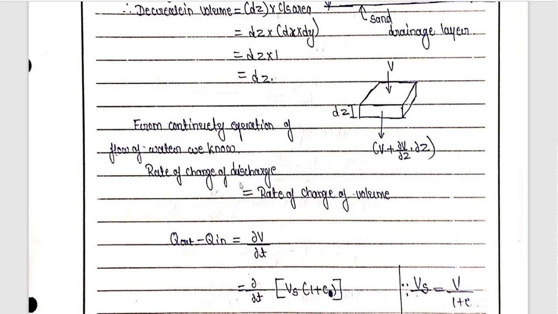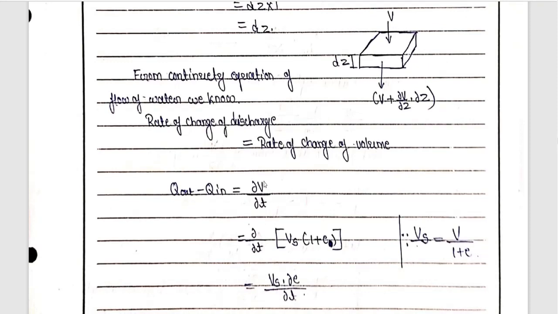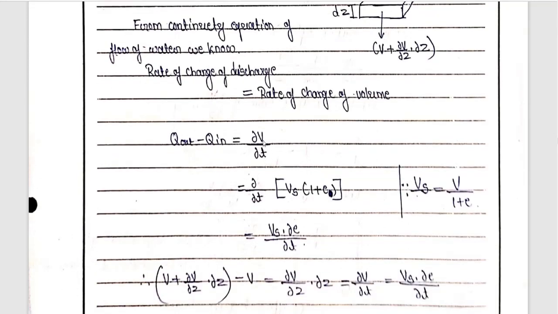The rate of change of discharge, meaning q out minus q in, that is the change in discharge, is equal to the rate of change of volume, that is dou v by dou t. With respect to time, the volume is going to change. So we know that v is equal to the discharge volume, sorry, this is the rate of change of velocity. So remember this: the rate of change of velocity is with respect to time. Here I have written it wrongly; it should be velocity.